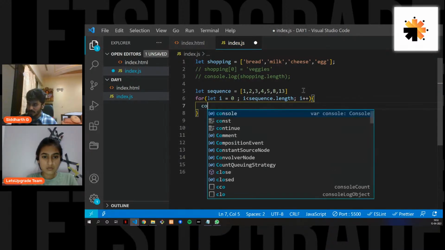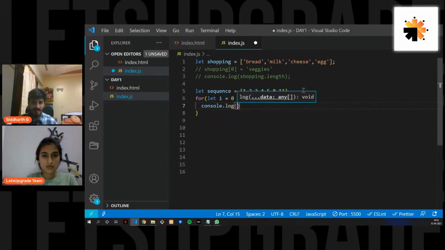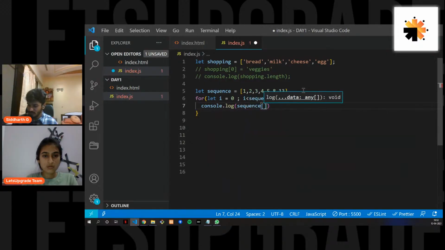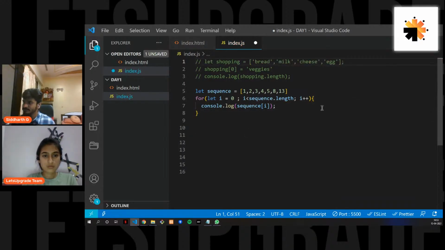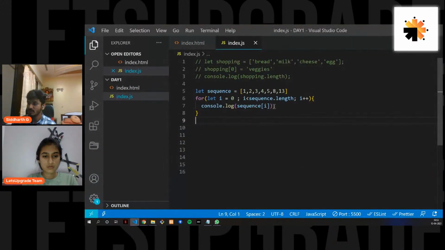So what we are going to do is console.log all the values in the sequence at i. Let's see what we get here. Yeah, so what we have just done here is log all the values over here.